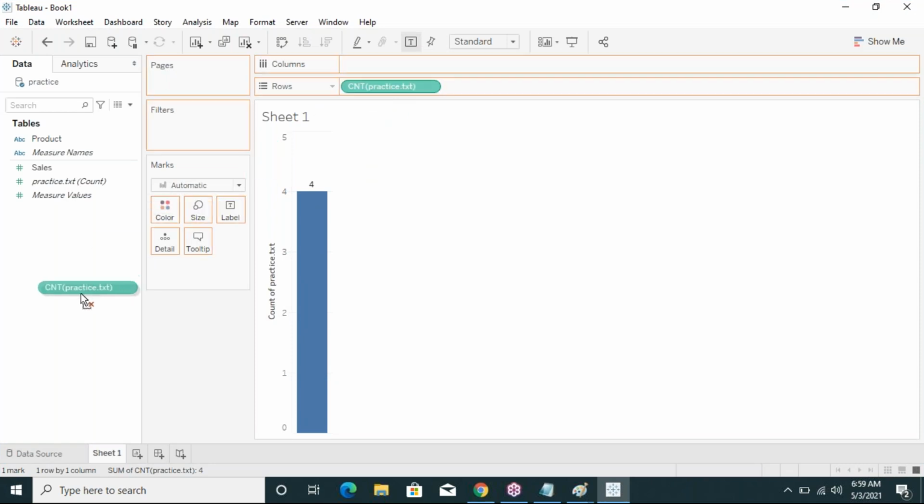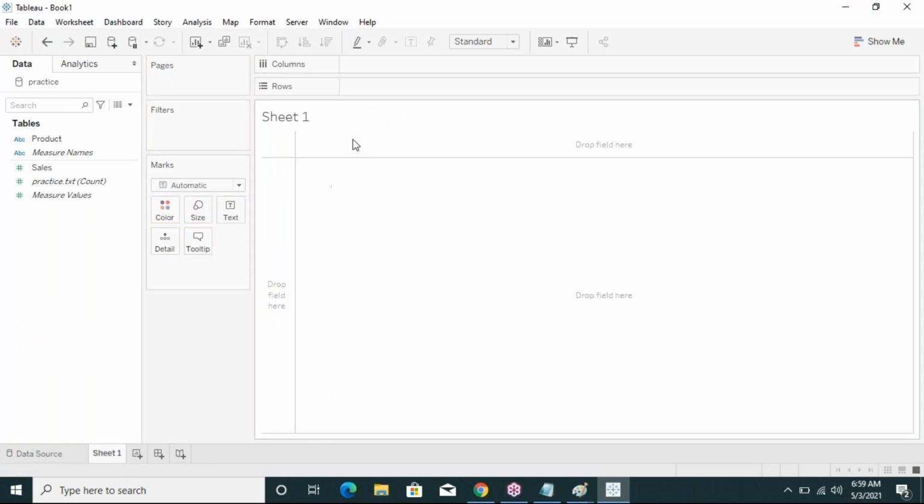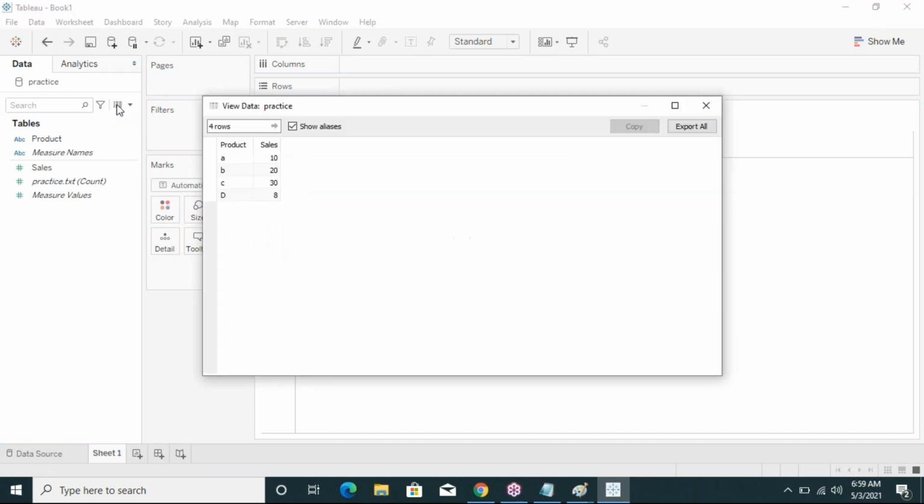See another way to see how many records are in Tableau. Right click on this, click view data. See here, there are four records available: one, two, three, four. This is another way.